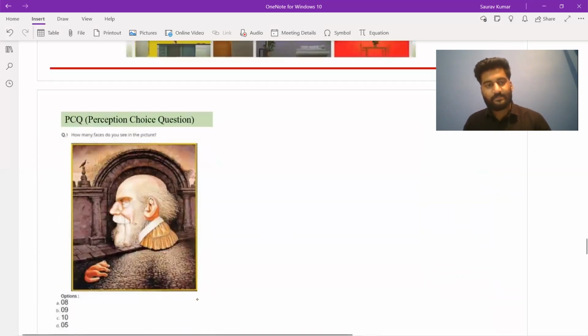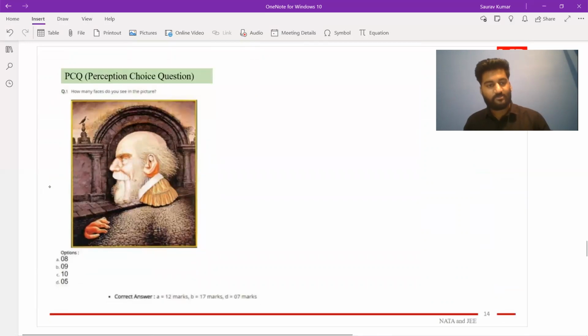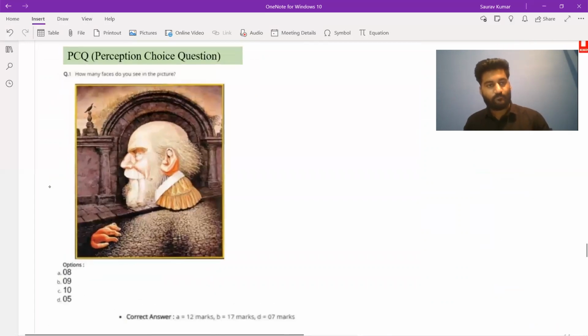Now this is another perception choice question. Let me zoom in a little bit. So here the question is, how many faces do you see in the picture? Faces are like, you can see this face, you can see the small face, you can see the face in the ear. If you keep on looking, you can find some more faces, like you can see this image. So this way you need to count the number of faces that you can locate.